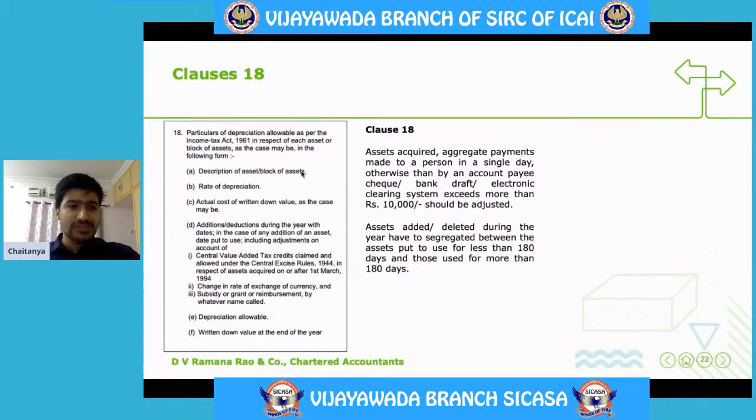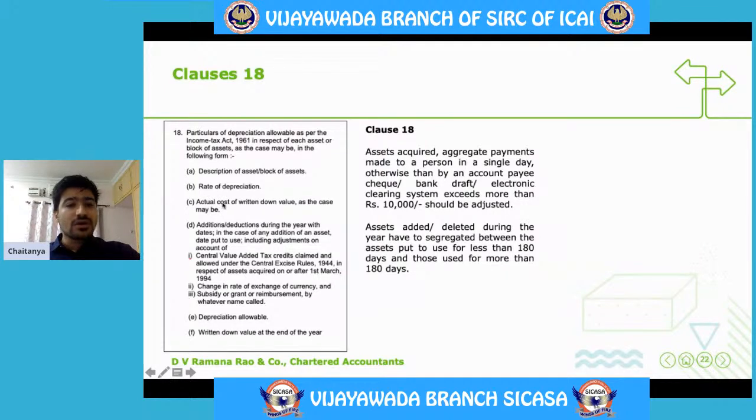Then all those assets are required to be shown in that particular block of assets. So here the description of the asset or the block of assets is required to be given. Then the rate of depreciation for this particular block, say we are talking about plant and machinery, the rate of depreciation of plant and machinery is 15%. That is required to be given.